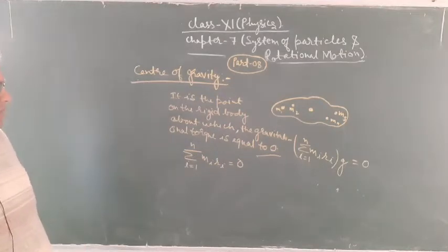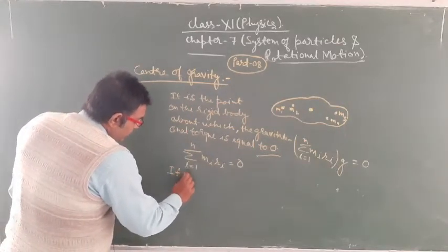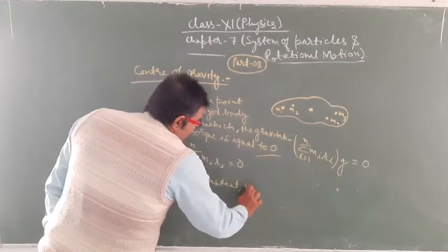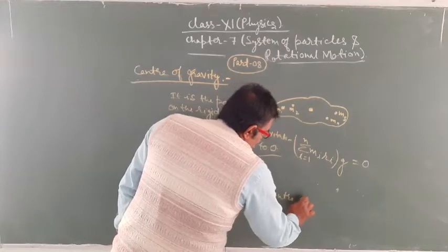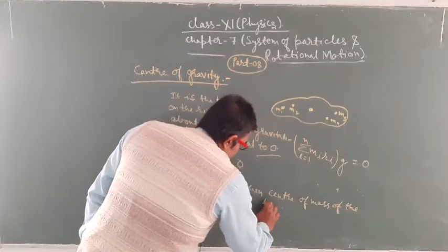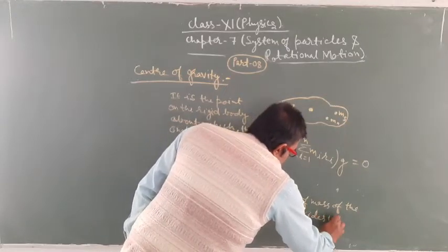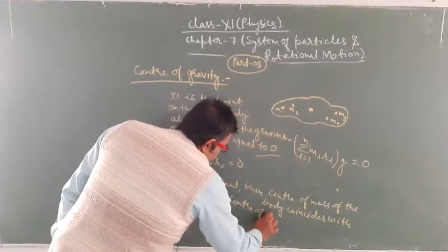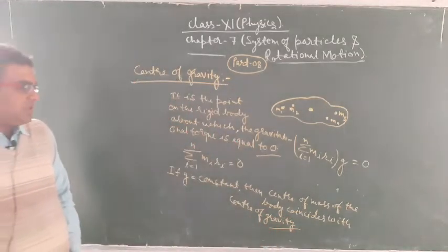and it means that if g is constant, then the center of mass of the body coincides with the center of gravity.